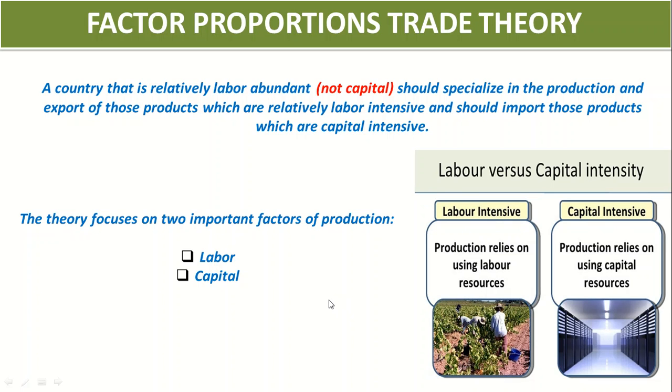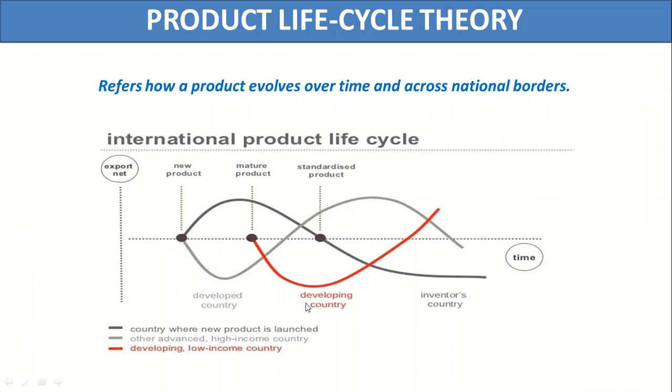So now in the last we have the last example, product life cycle theory. It refers to how a product evolves over time and across national borders. It's not the product life cycle of some single product. It is complex. So here we have three countries. We have a developed country, we have a developing country, and we have an inventor's country. This country is producing the product.